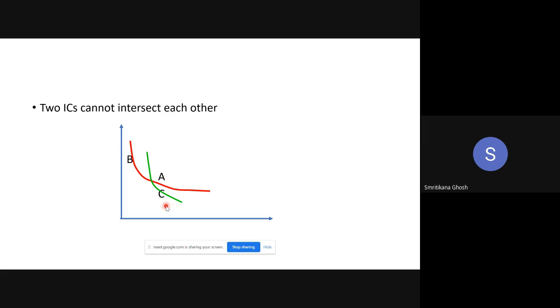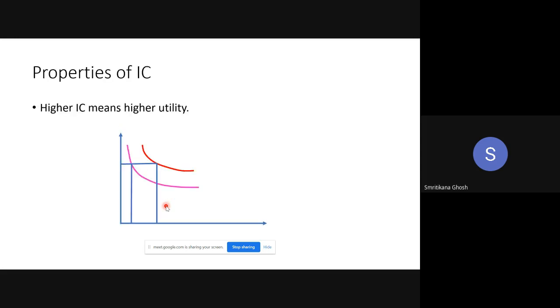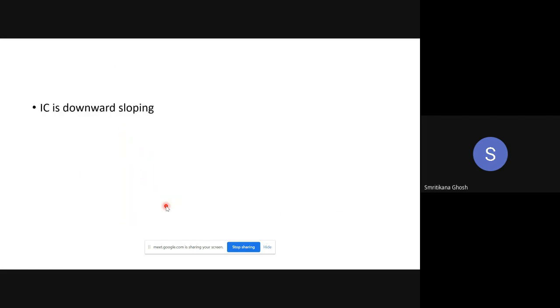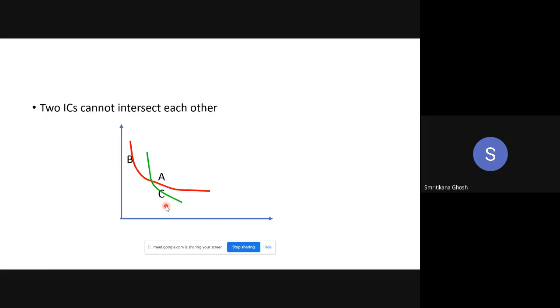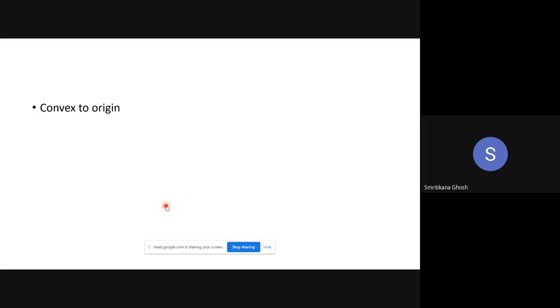Okay, so this is the property. Is it okay? So two indifference curves cannot intersect each other. Now, the indifference curve is downward sloping; we already discussed why it is downward sloping. Now the next property, convex to origin. This is also discussed, how that convexity comes. So these are the basic properties of the indifference curve.